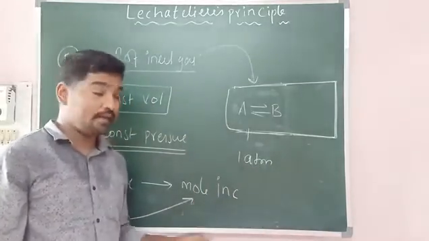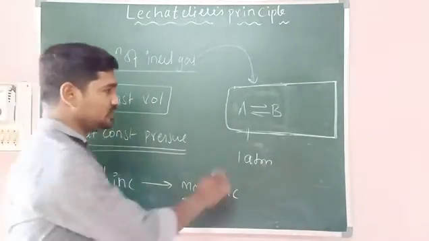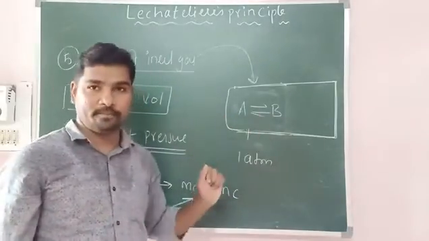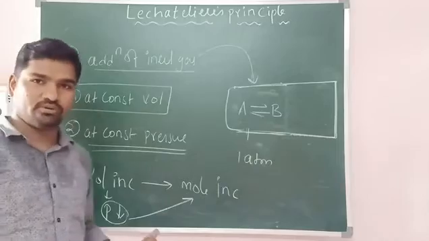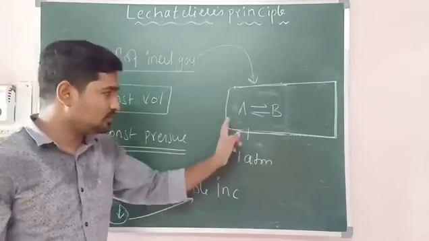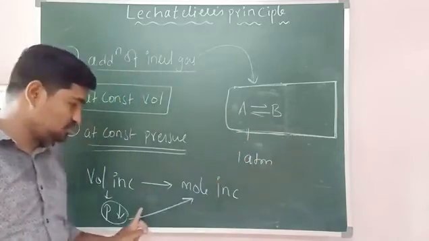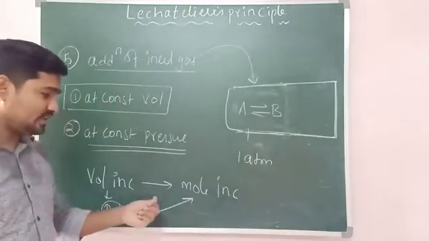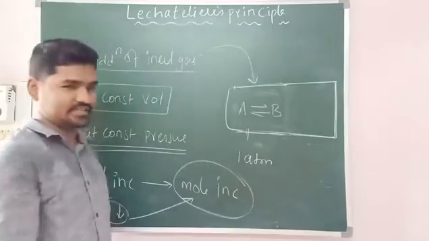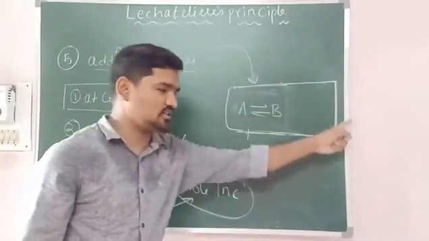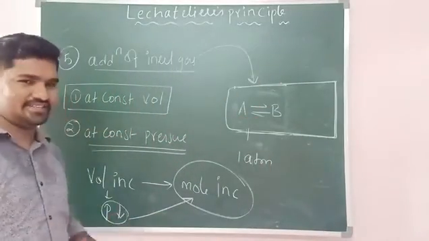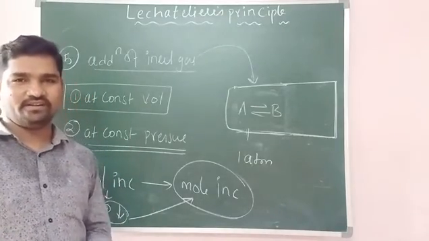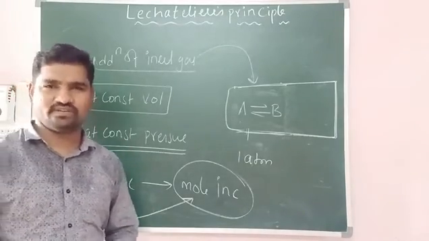Moles increase, right? But this point is to be considered when coefficients are not the same. When coefficients are the same, pressure is not going to have any effect on equilibrium. So when coefficients are different, use this concept. Then equilibrium shifts towards the moles increase side. Are you following? Because we are increasing the volume, and increasing the volume means pressure decreases. So this is the logic behind Le Chatelier's principle. Very, very simple. Thank you.